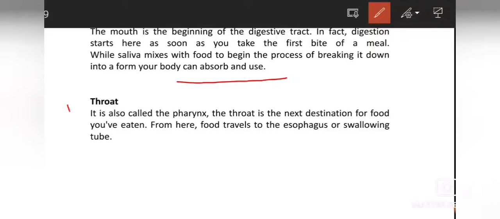After that comes throat. It is also called pharynx. The throat is the next destination for food you have eaten. From here, food travels to esophagus or swallowing tube.